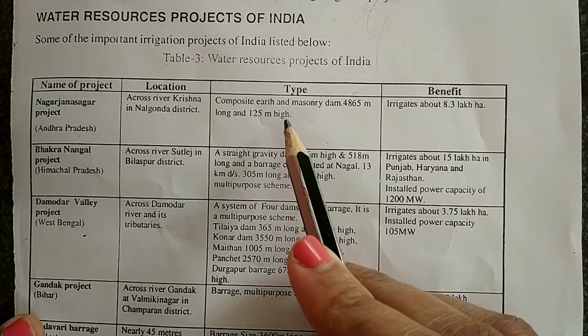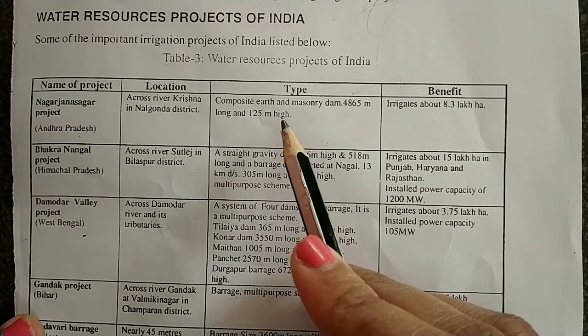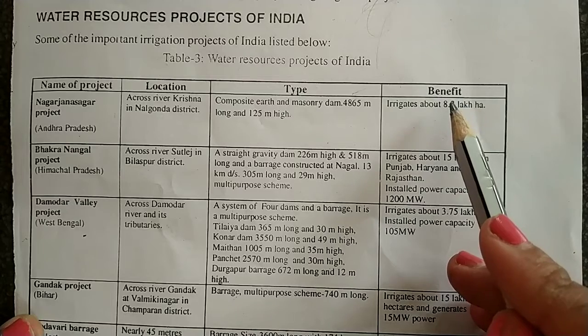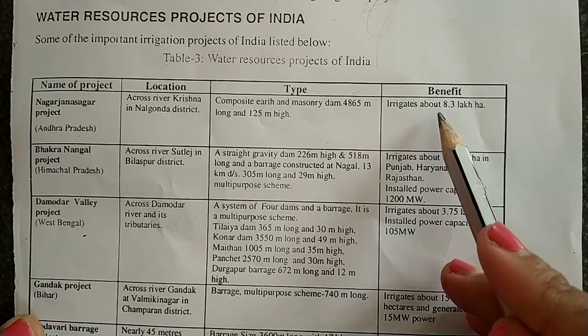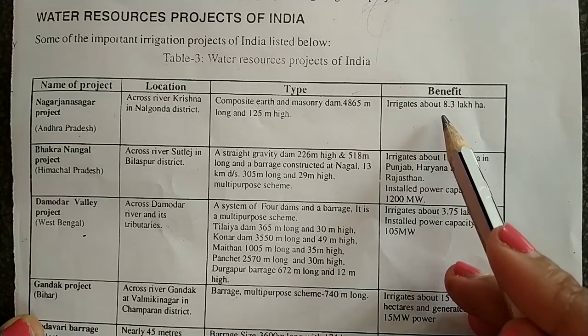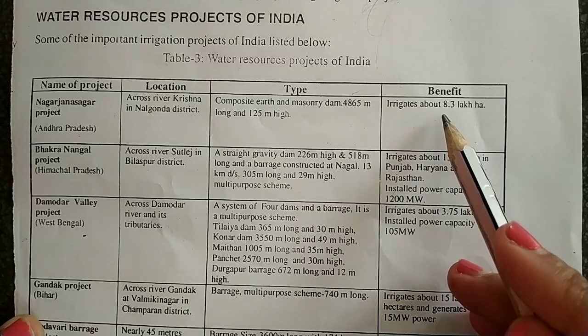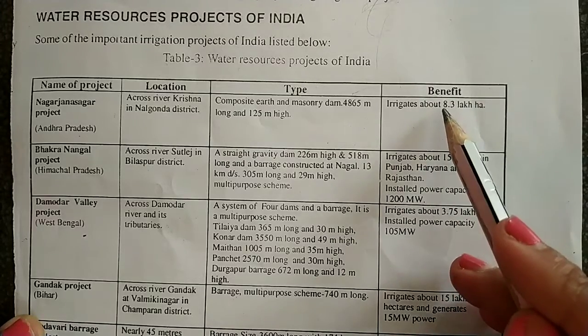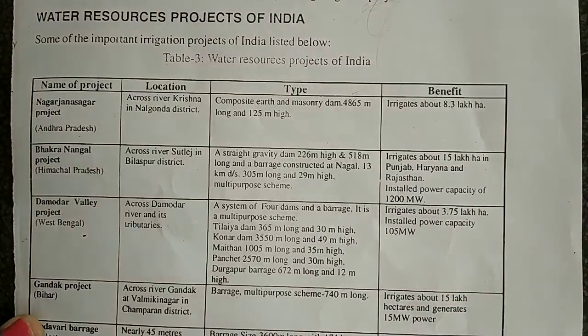When I say hydraulic structure, which type of dam or barrage is there? Next, also the benefit of that. Whatever the hydraulic structure is, how much is it helping me for irrigation, or maybe for water supply, or electric supply? So what is the benefit through that project? Let us discuss one by one.